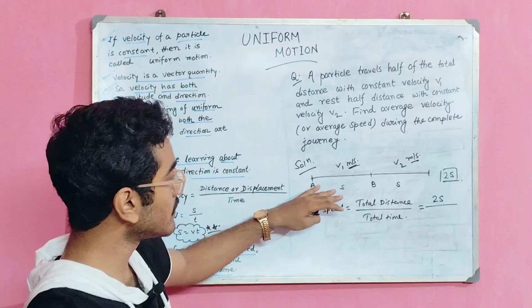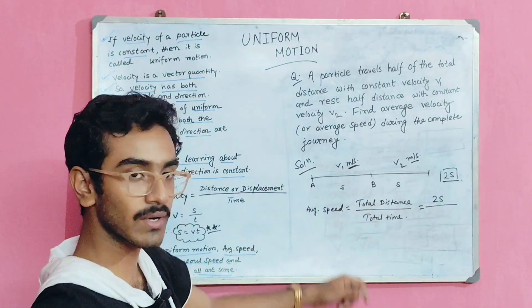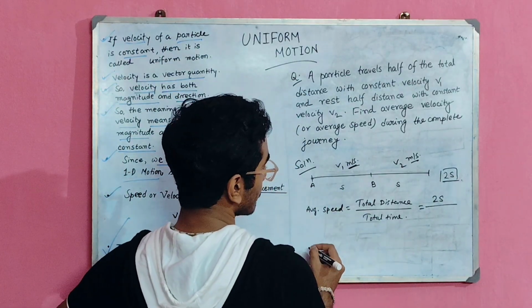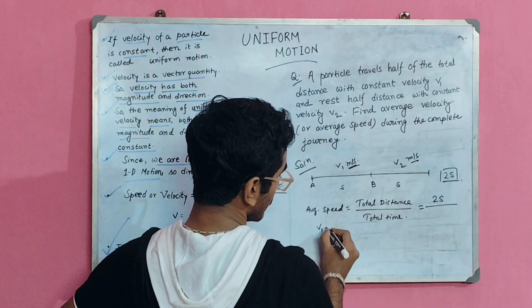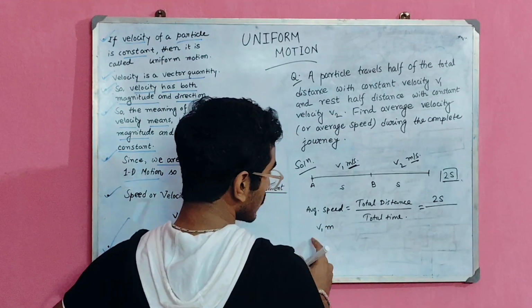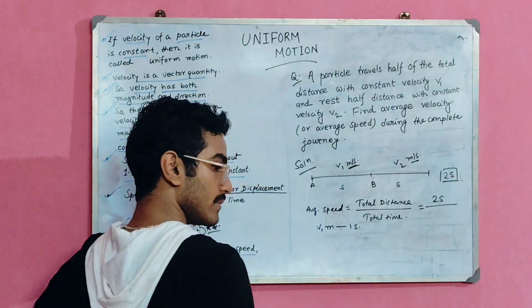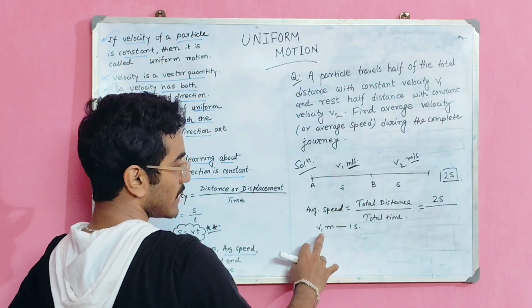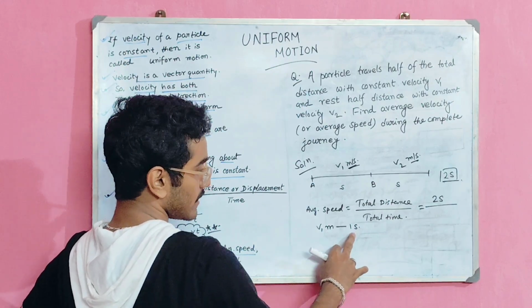The particle is moving from point A to point B, this s distance, with v1 meter per second velocity. Because the velocity is v1 meter per second, I can write that the particle is moving v1 meter in 1 second.